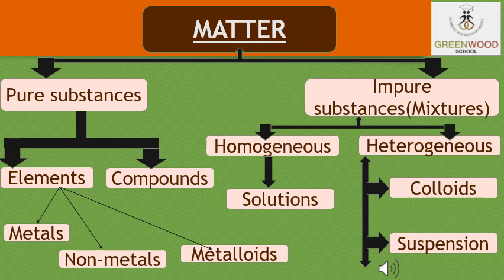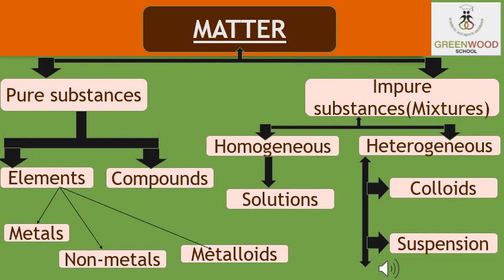Now if you can see in the slide, matter can be of two types, that is the pure substance and the impure substance. Pure substances have a fixed composition, and mixtures, or we can say impure substances, have no fixed composition. Pure substances are of two types, elements and compounds, and elements are further classified as metals, non-metals and metalloids.